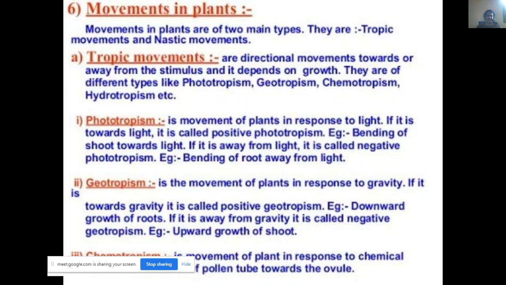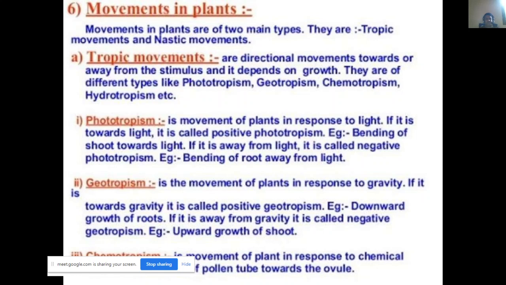So what happens in the potted plant? There is a small opening for the entry of light. The potted plant we have kept bends towards that source, because the plant shows movement towards the light source.